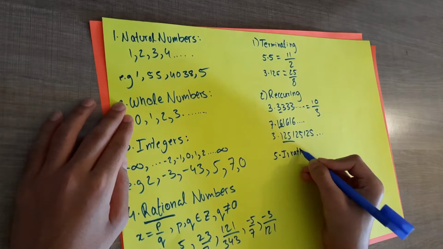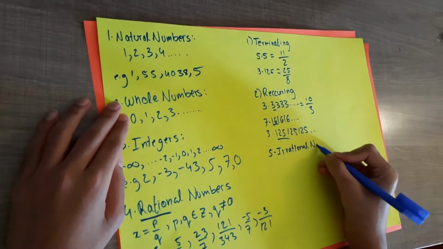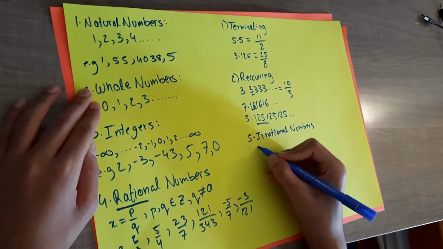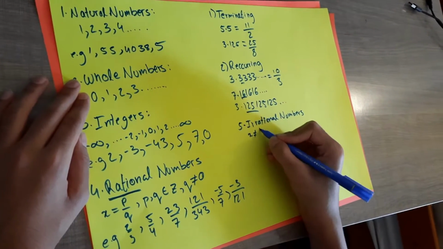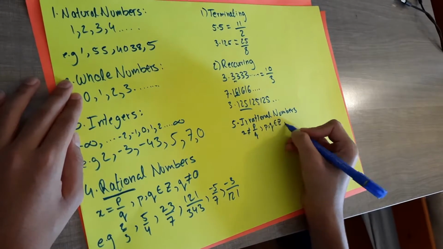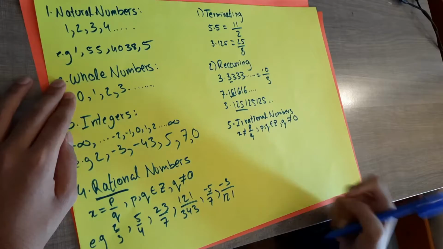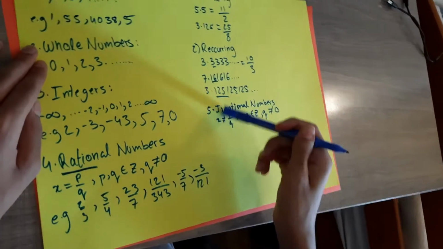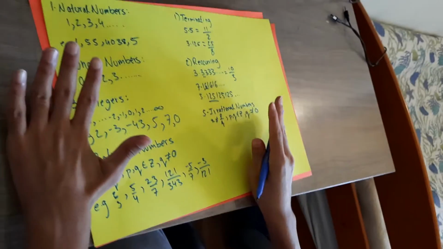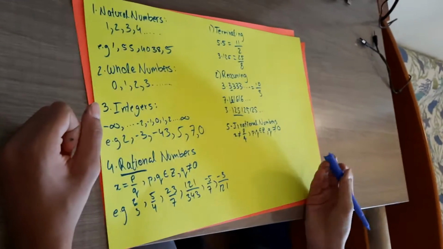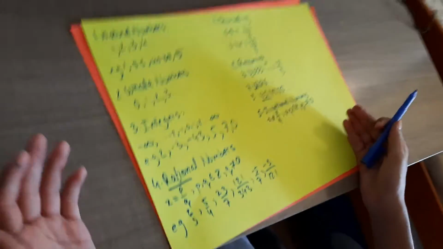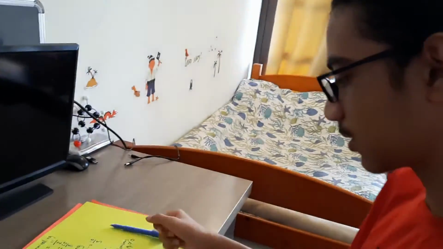Irrational numbers, as I said, are just the opposite of rational numbers. So it is literally any real number which you can't represent in the form p upon q, where p and q are both integers. You know the drill, q is not equal to 0. Any real number which you can't write as a fraction of two integers is an irrational number. You might think, are there any numbers which you can't write as a fraction? And indeed there are. So let's look at some examples.